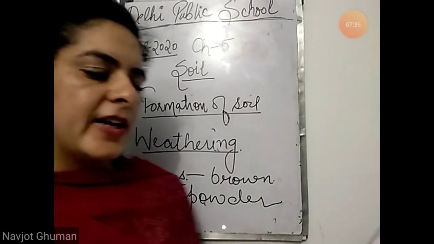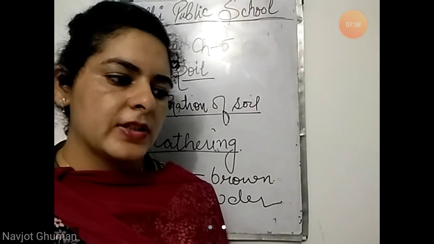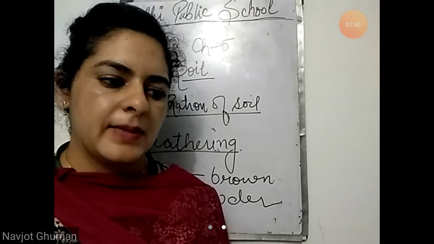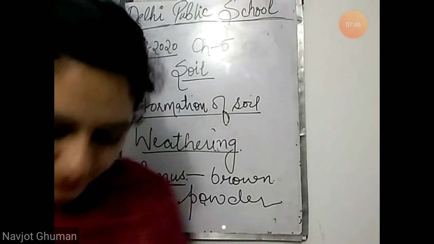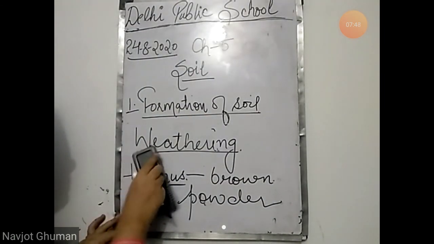Thus soil is defined as the top layer of the earth's surface, which consists of sand, remains of dead plants and animals, and minerals with some amount of water and air in it. Now what is the soil?